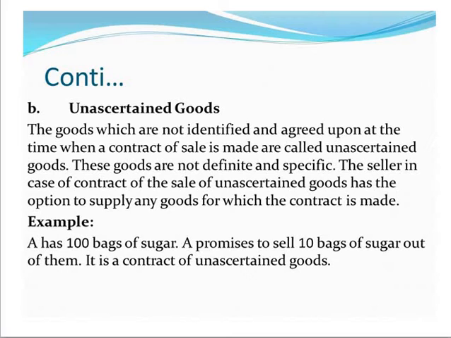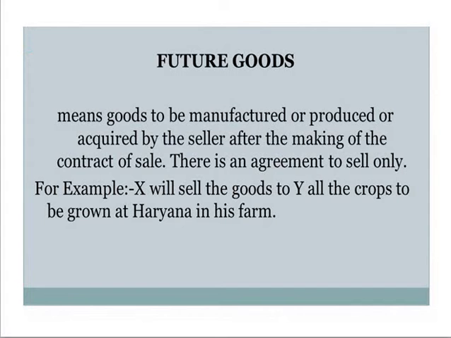So that is what I said, unascertained goods. Next we are moving to our next category. First category was existing goods. Second category is future goods. So future goods means goods to be manufactured or produced or acquired by the seller after the making of the contract of sale.